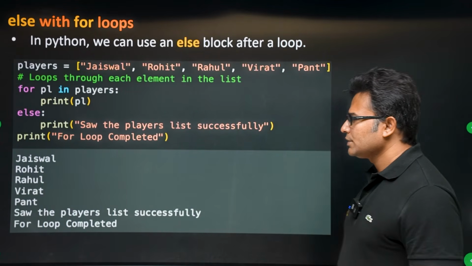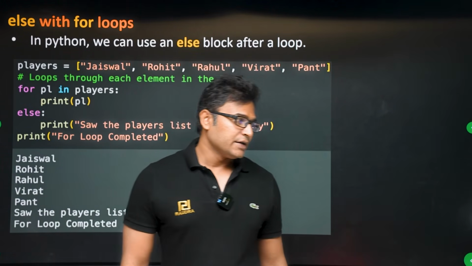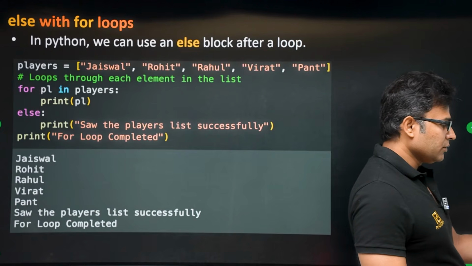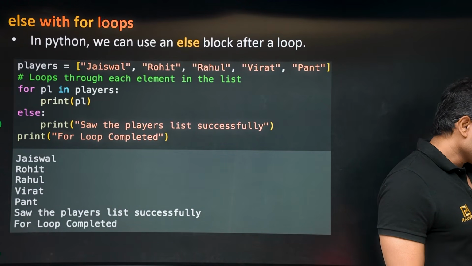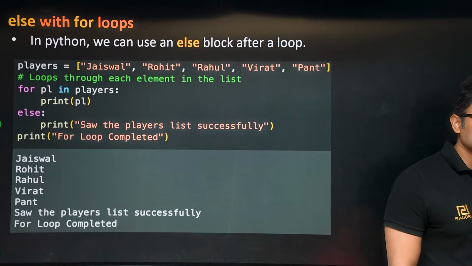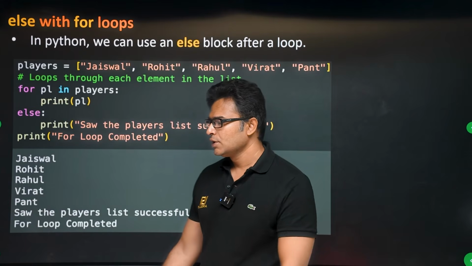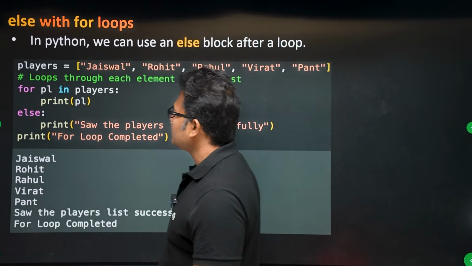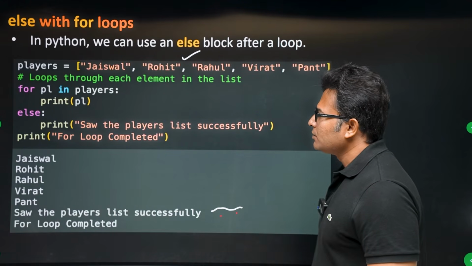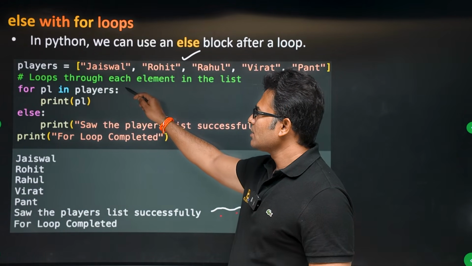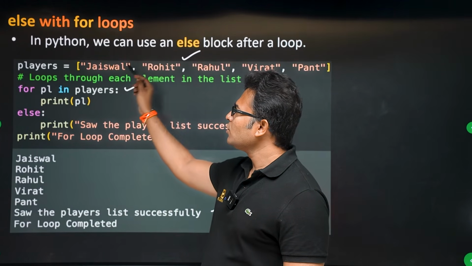Now there is one more interesting functionality I can tell you about in Python: you can have an else with a for. This is not available in other programming languages. Only Python has it. Let us say there is a list, a list of cricket players. Now we have a for loop, and the for loop is looping over the list.